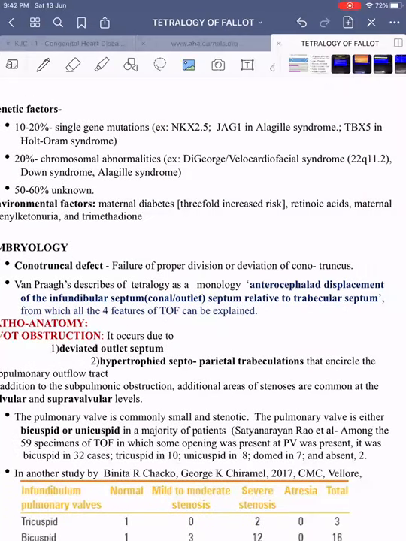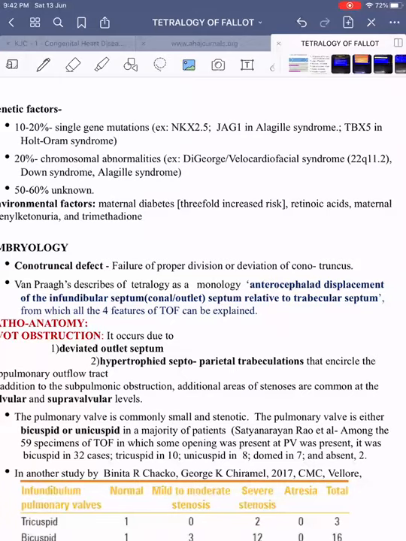And another thing is Down syndrome, Alagille syndrome. It can also occur in association with trisomy 18 and trisomy 13. So they may ask what is syndromic TOF? The TOF that occurs in association with these syndromes is called syndromic TOF.